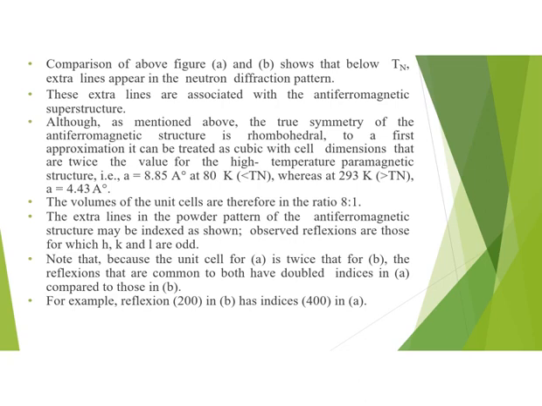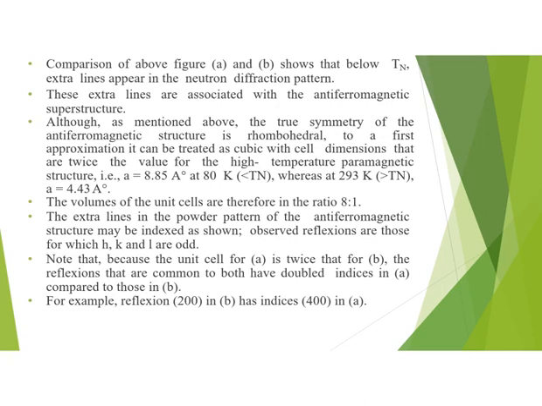Although as mentioned above, the true symmetry of the antiferromagnetic structure is rhombohedral. We have discussed that in our previous slides, that the actual true symmetry of the structure is rhombohedral, but we considered it to be cubic, ignoring some factors. So the antiferromagnetic structure is rhombohedral to a first approximation. It can be treated as cubic with cell dimensions that are twice the value for the high temperature paramagnetic structures. That is, in figure A,